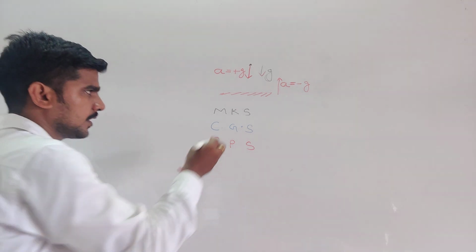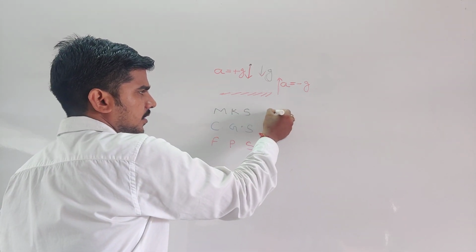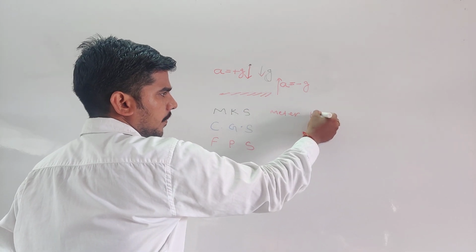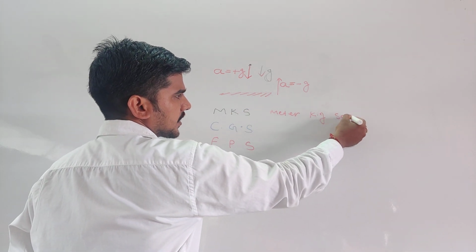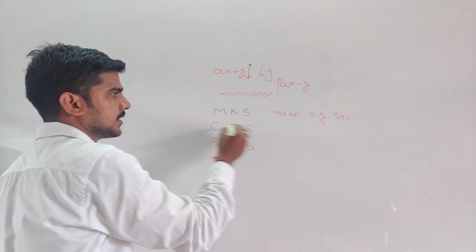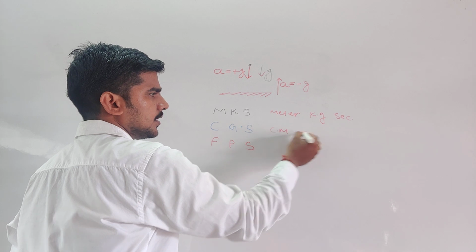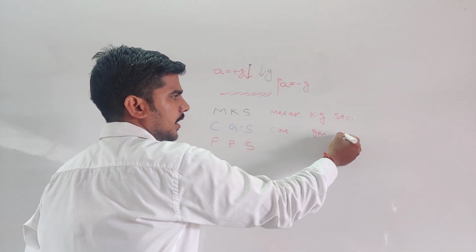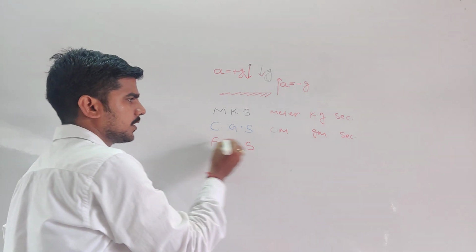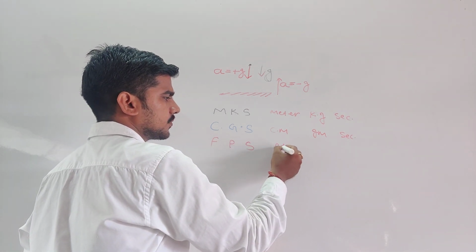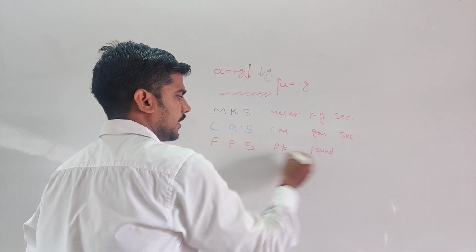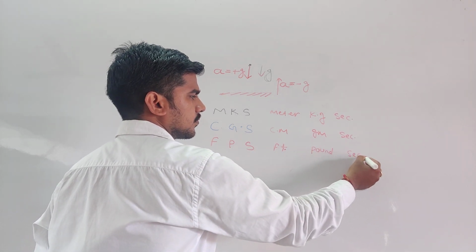Clear? In MKS, M stands for meter, K stands for kilogram, and S stands for second. Clear? In CGS, C stands for centimeter, G stands for gram, and S stands for second. In FPS system, F stands for foot, P stands for pound, S stands for second.